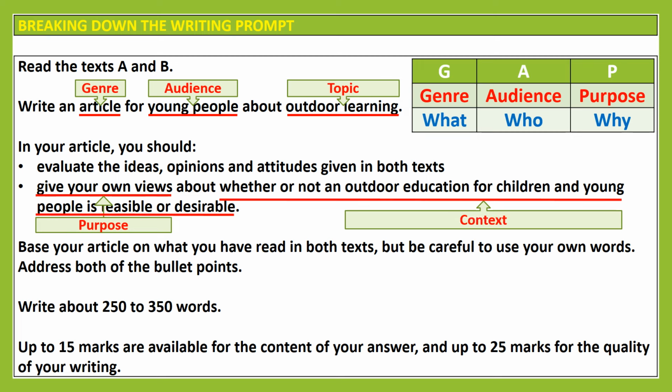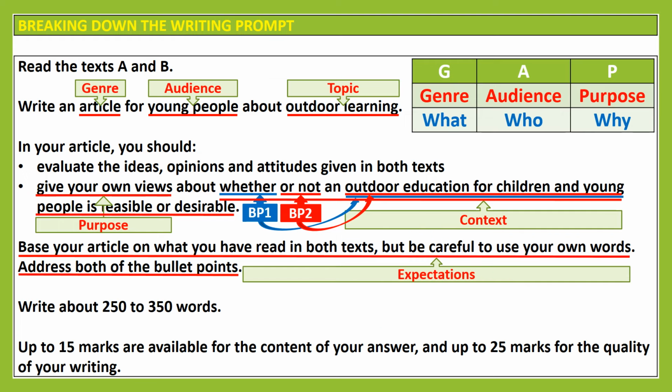Once you understand the task, focus on what to include in your body paragraphs. Body paragraph 1: why outdoor learning for children is feasible. Body paragraph 2: why outdoor education for young children is not desirable. Remember a few expectations as you write. It should be text-based, written using your own words, and address both bullet points. In standard handwriting, your article should be between 250 and 350 words, typically filling up about 1.5 to 2 sides of A4 paper.